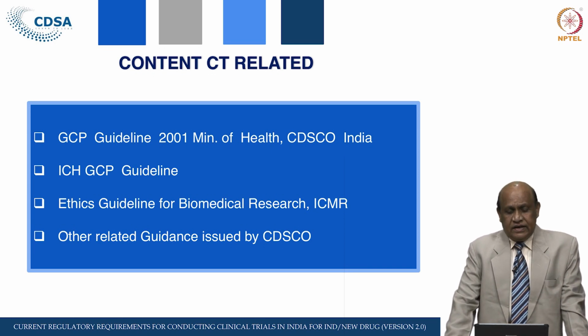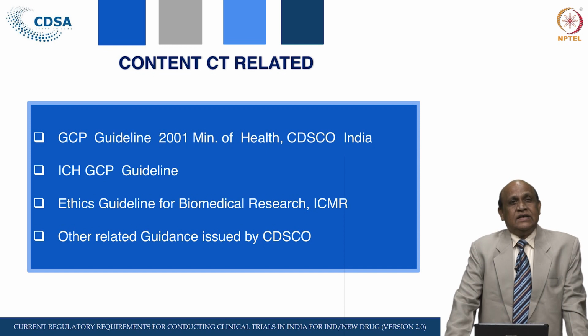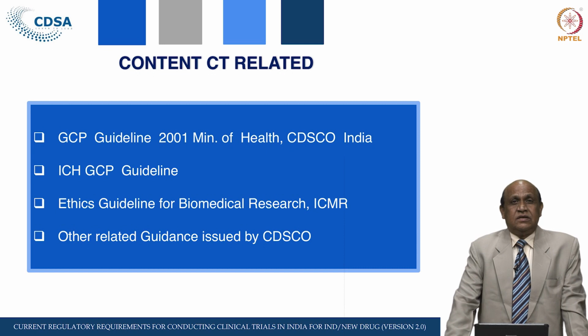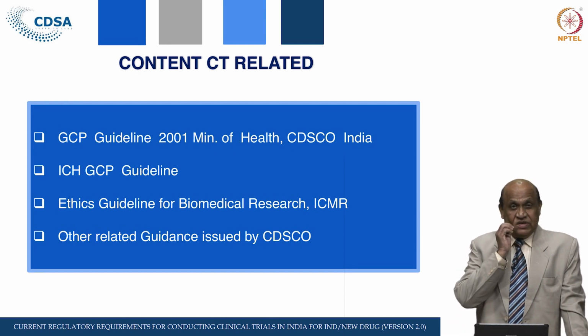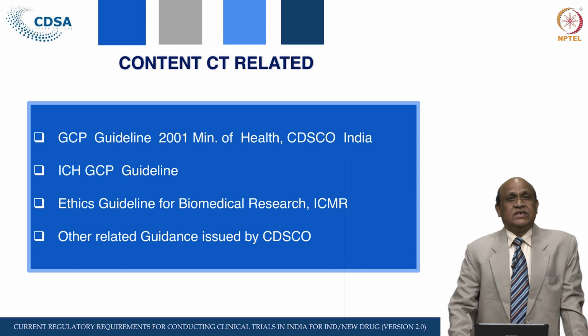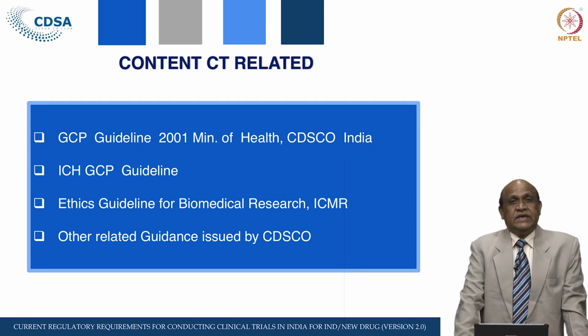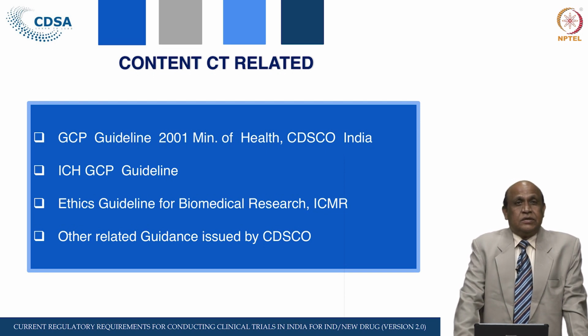There are international guidelines on good clinical practice, mainly the ICH guidelines, and there are ethics committee guidelines, the guidelines for biomedical research, mainly rules and regulations about the ethics committee procedures, how to conduct the meetings, and how to approve clinical trial protocols involving humans.